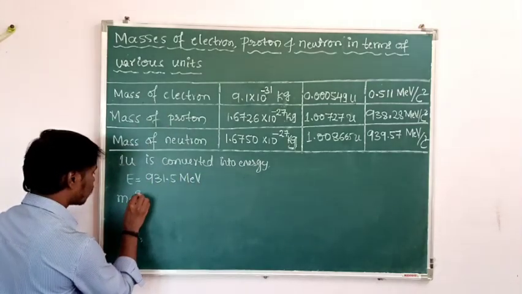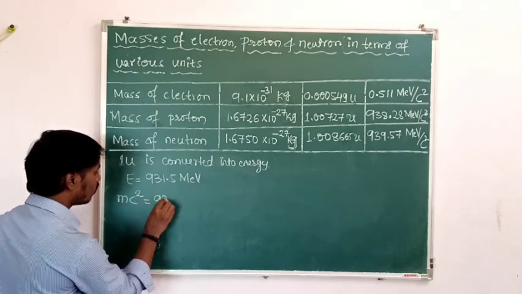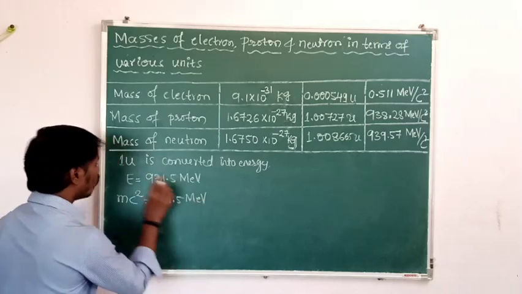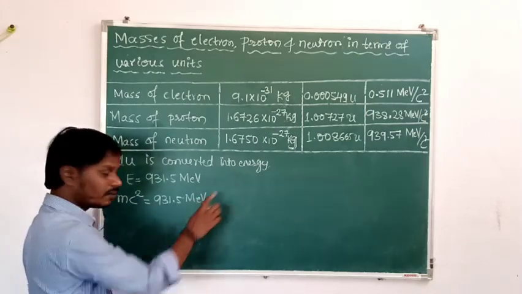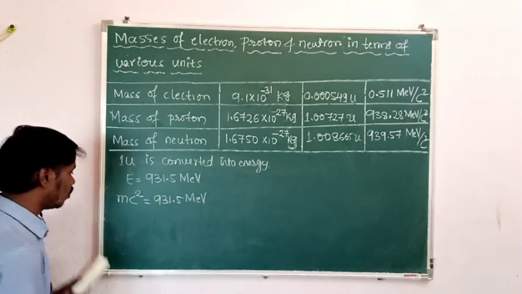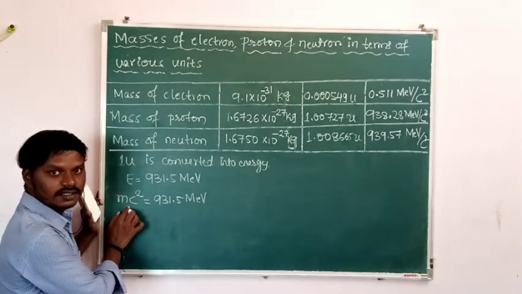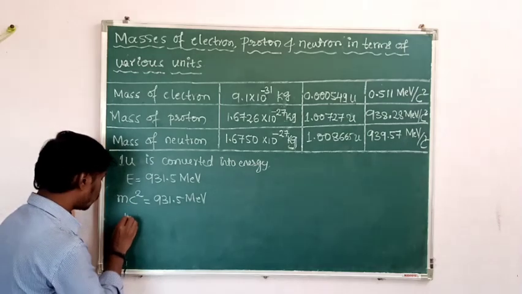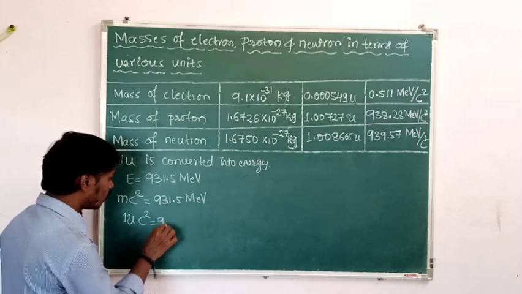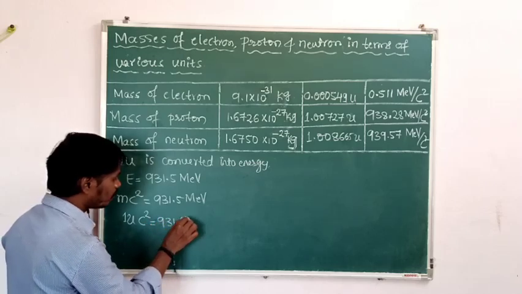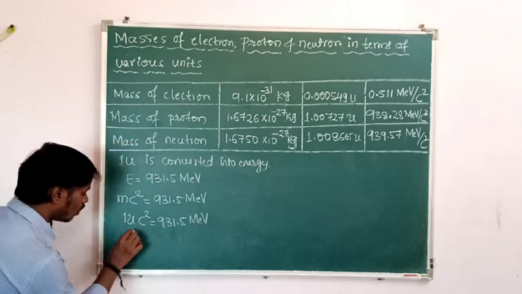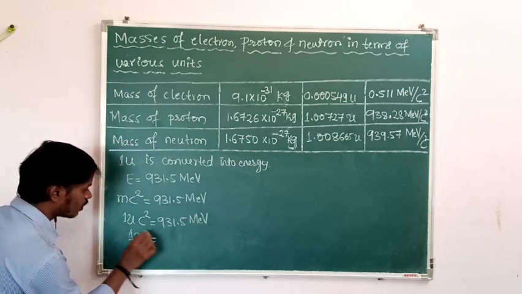Then m into c square is 931.5 million electron volt. Here one atomic mass unit is converted into energy. How much energy? That is 931.5 million electron volt. Means m can be taken as one atomic mass unit, that is 1 U. Then 1 U into c square is equal to 931.5 million electron volt.